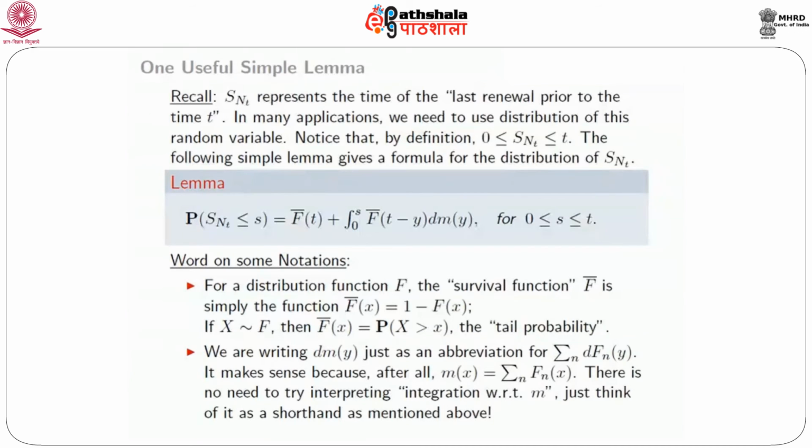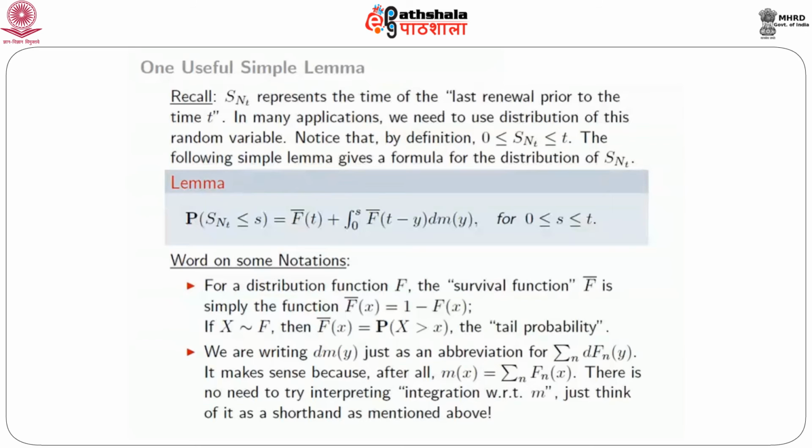So what is its value for any s between 0 and t? The probability that S_{N_t} is less than or equal to s is, first of all, F bar of t, which is the survival function, 1 minus F(t), plus the integral from 0 to s of F bar of (t minus y) dm(y).